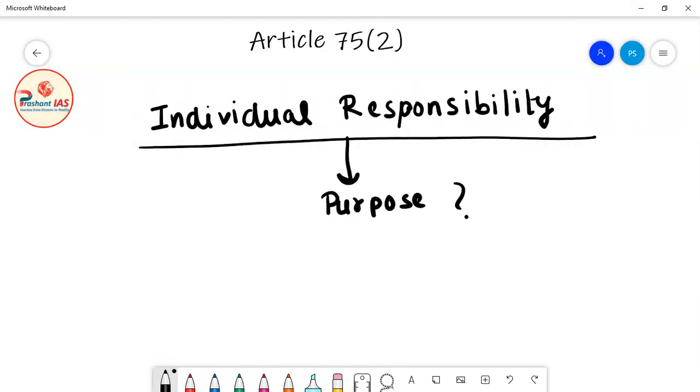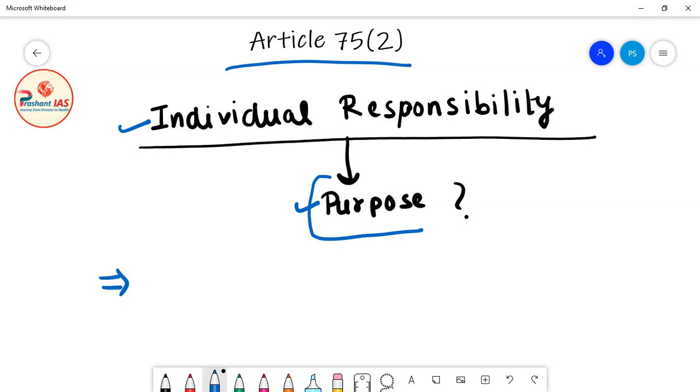Now friends, I have one question: what is the purpose of individual responsibility given in Article 75 clause 2? It means every minister is individually responsible to the President of India. What is the purpose of this? The very purpose of this article is to ensure collective responsibility. Now what does it mean?